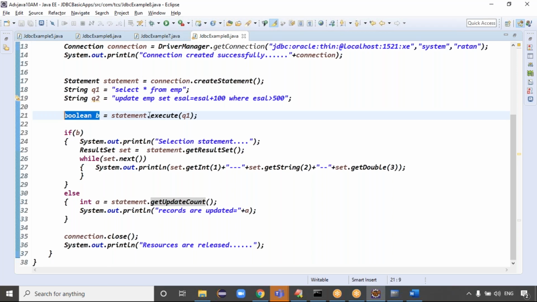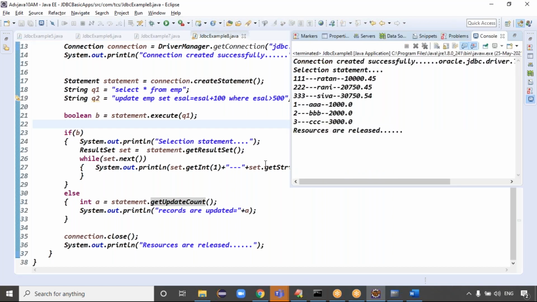After executing the query, your data is in the statement object. Statement.getResultSet means we get the result set object under the statement. Otherwise, statement.getUpdateCount returns the count of records updated. This example is clear now. You can simply run this code. One thing: here we use statement.getResultSet or statement.getUpdateCount. If I don't know these methods, will Eclipse help me out with the methods present in statement?